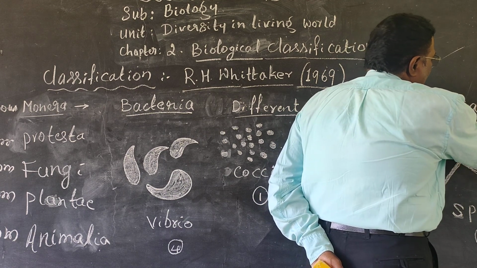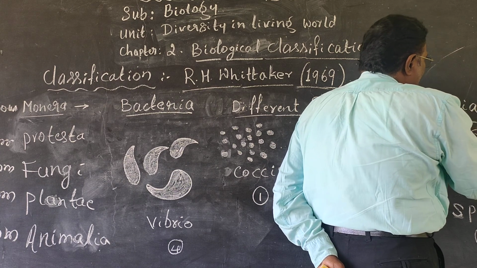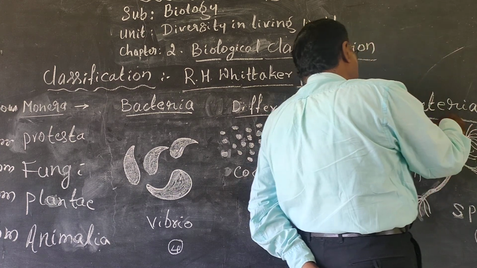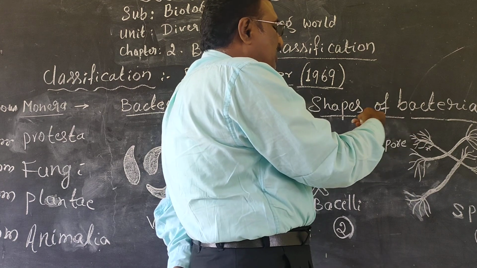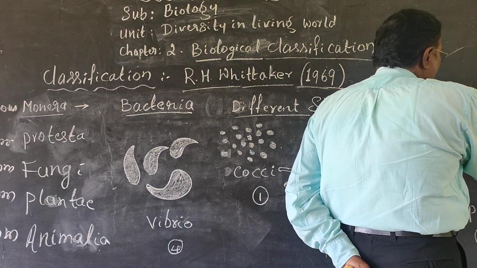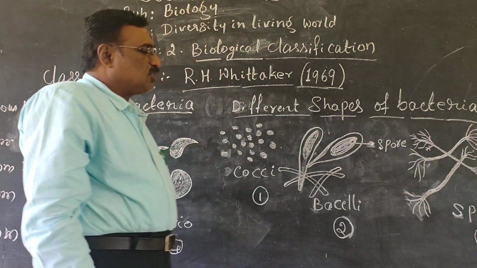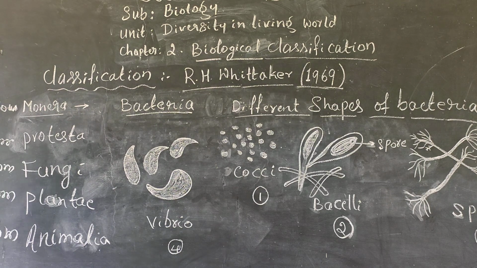The structure is like a pipe-like, tube-like structure. At the apex, the end of the tube-like structure, there is an air-like structure, and that is called a flagellum. So Spirilla is the third type of bacteria in the Monera.